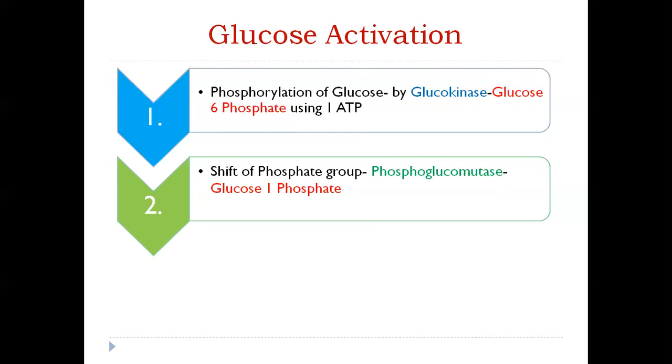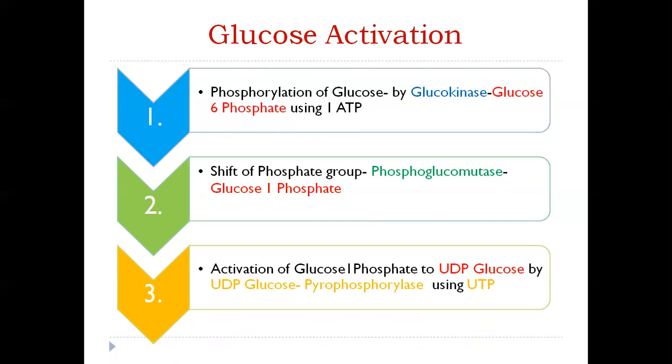So previously we had glucose 6-phosphate. Now the position of the phosphate is changed from position number 6 to position number 1. So now we have glucose 1-phosphate. And reaction number 3, that is the main reaction, which is activation of glucose 1-phosphate to UDP glucose using the enzyme glucose pyrophosphorylase and utilizing one molecule of UTP.